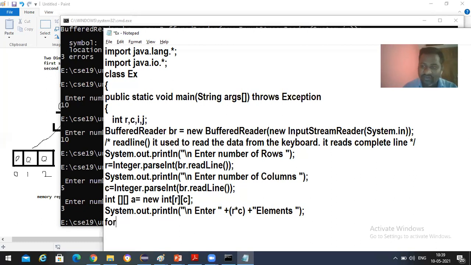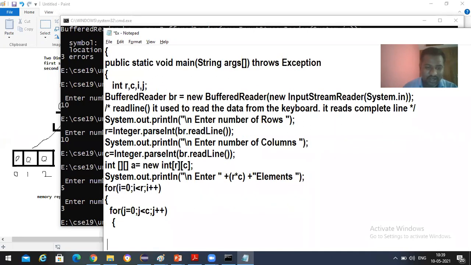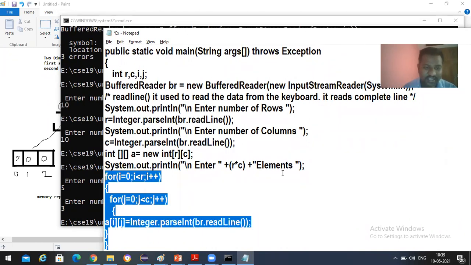For that purpose, we need to write one for loop: for i is equal to 0, i is less than number of rows, that is R, i plus plus, opening brace, for j is equal to 0, j is less than number of columns, j plus plus. Now here again we need to write A of i j is equal to, the same thing, Integer.parseInt of br.readLine, closing brace and closing brace. Okay, this is how we are accepting the array.